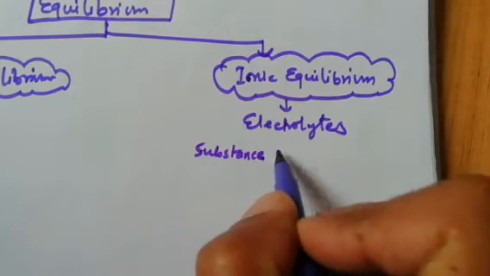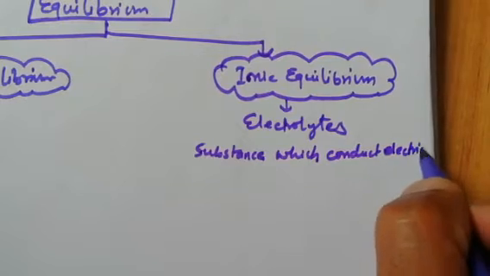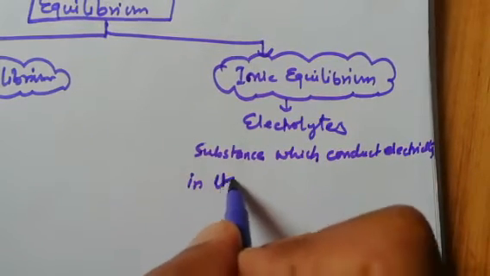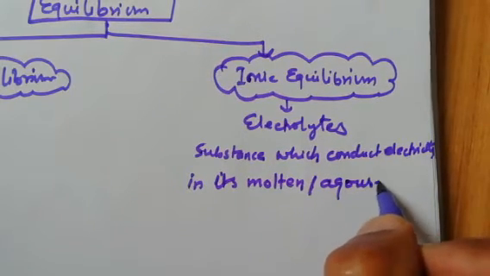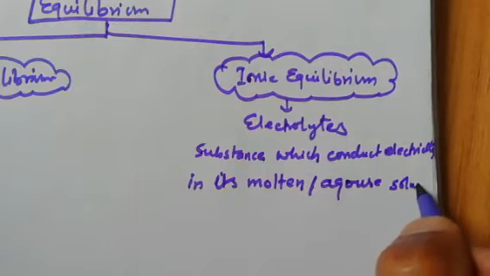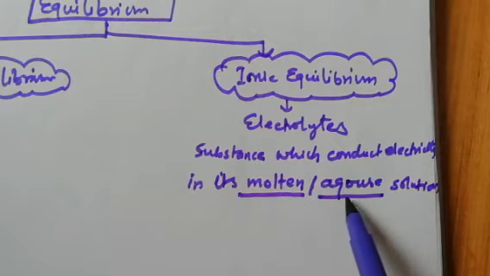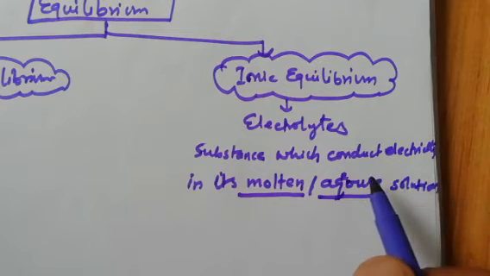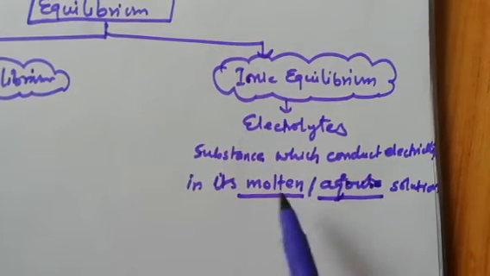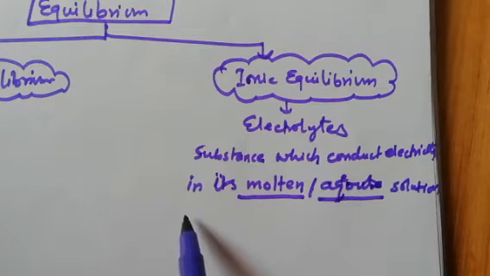Electrolytes: substance which conducts electricity in its molten or aqueous solution. Now what is molten and aqueous? This is very important to understand. Molten is in the liquid form. And aqueous is what? When any substance is dissolved in water and it breaks down into positive and negative ions.